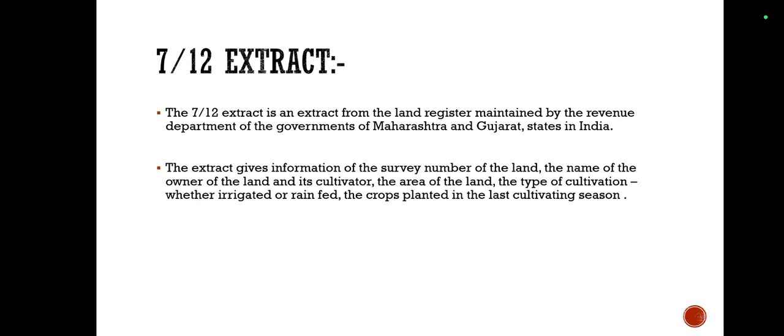The register of the revenue department records the details of the ownership rights of the family, status of debts and loans, transfer of ownership and the area under different crops. Village form number 7 and village form number 12 are combined to prepare the 7 by 12 extract. Hence it is termed as 7 by 12 extract. The village forms are available with the talati of every village for land and revenue collection purposes.